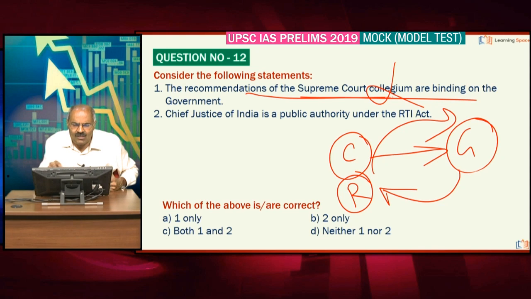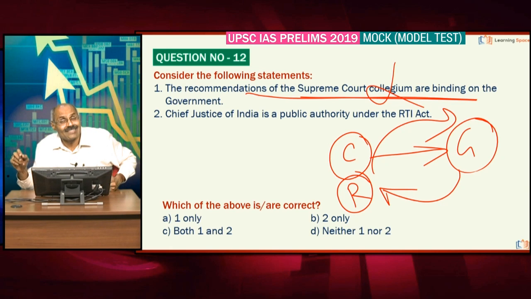The recommendations of the Supreme Court Collegium are binding on the government in the sense that the government can send back for reconsideration, and if they send back after reconsideration, then the government is bound to accept. But one important tool in the hands of the government is that the government can delay, right? No one can question that. In some cases, the government delayed for months.